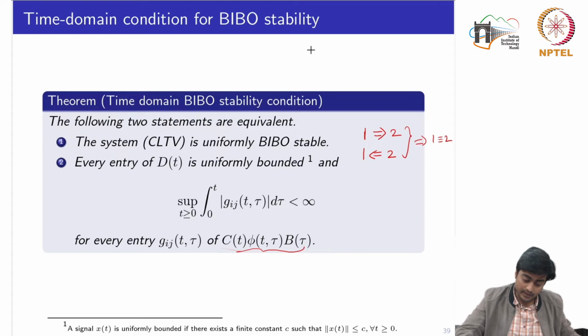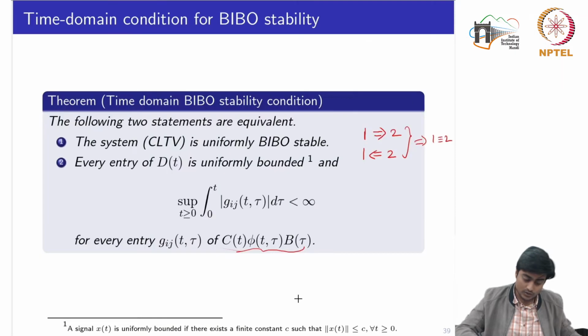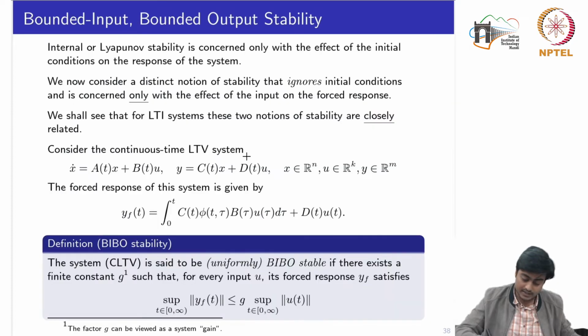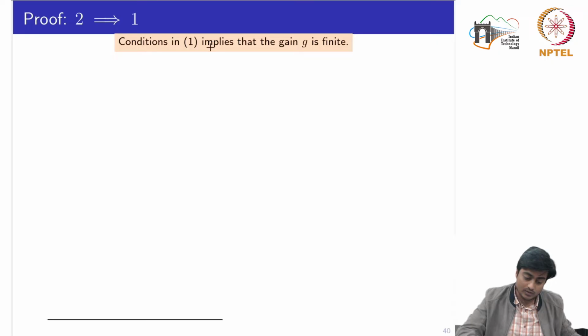If we go back to the definition of uniformly BIBO stable, we say that the system is uniformly BIBO stable whenever there exists some finite constant g such that this equation is satisfied. So either saying that the system is BIBO stable or that there exists a g is equivalent. So we are going to prove that there exists some gain g which is finite.